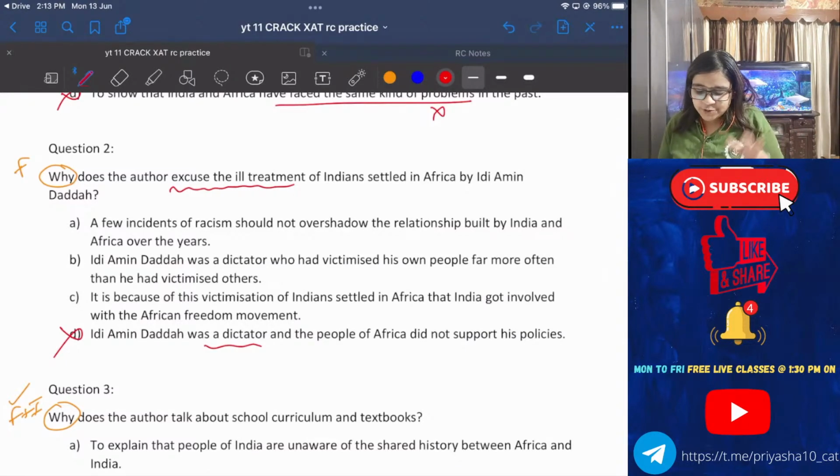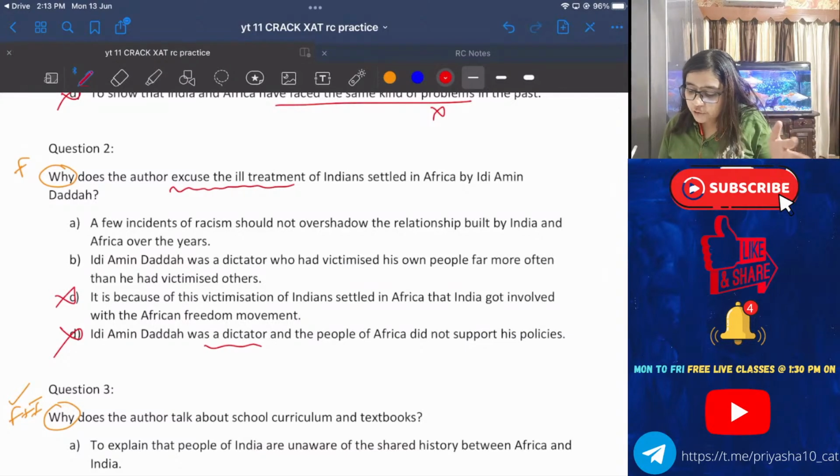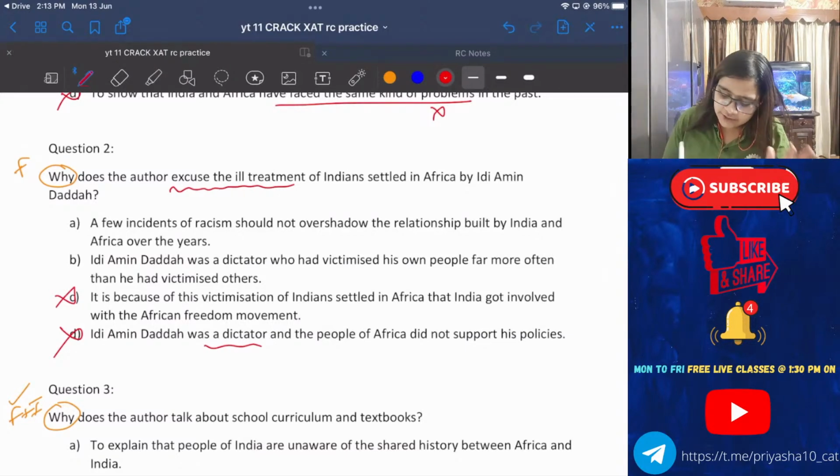All right. Question, option C now. Option C, it is because the victimization of Indians got settled. No. A few incidents of racism should not overshadow someone's relationship. Of course not. This is my correct answer.